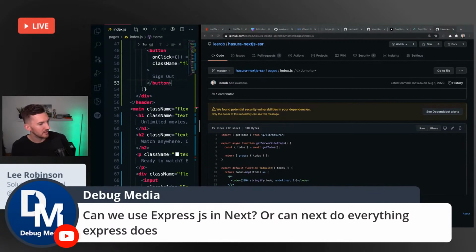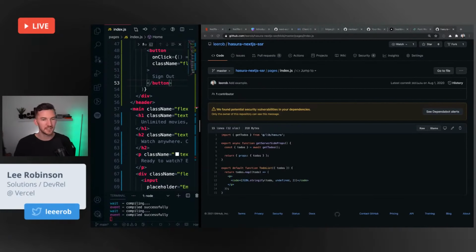You can use Next with Express. A lot of people might already have a backend with Express set up somewhere, running their existing API, and they don't want to change things. You can basically use that as your separation of concerns. I have my backend over here, I have my front end over here, and they connect to each other via getStaticProps or getServerSideProps or whatever. But if you're asking, can I do everything with Express in Next.js? Pretty much, I would say, yeah. It's not exactly the same thing, I think, but most of the time, for what I was using Express for, I'm able to do it inside of Next.js directly.